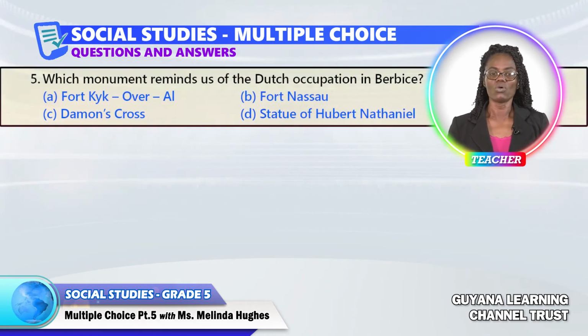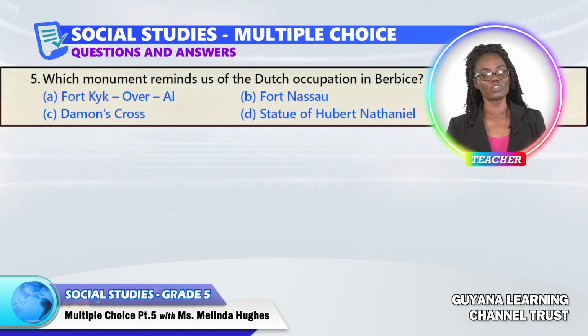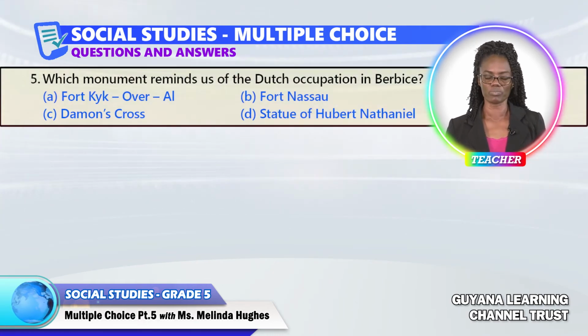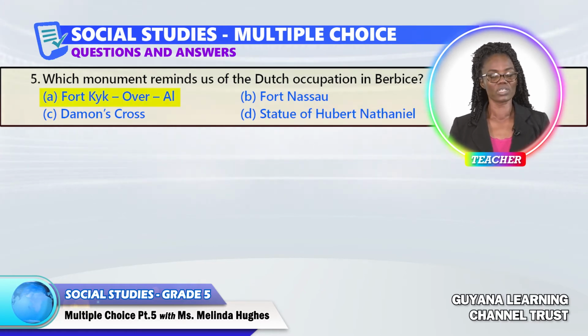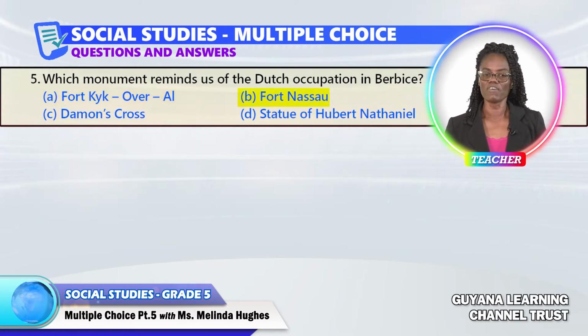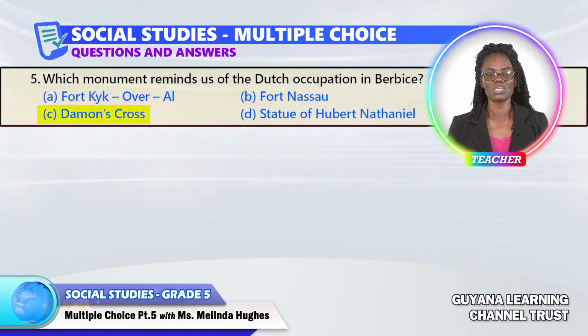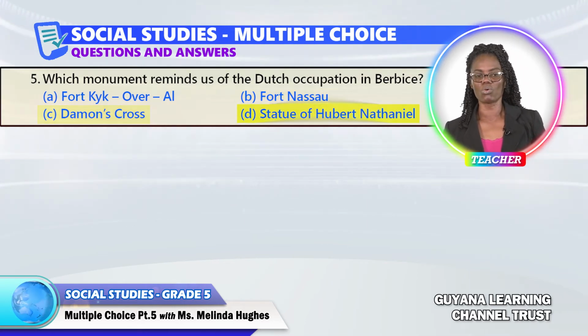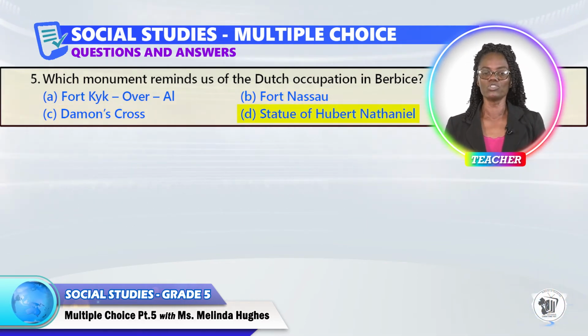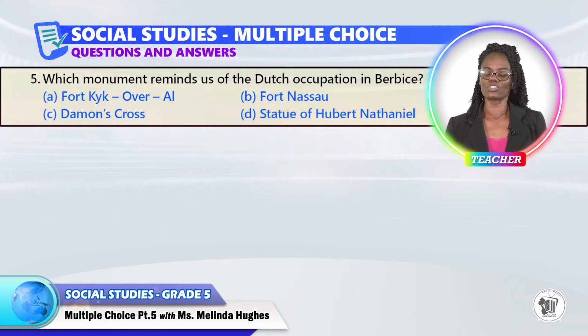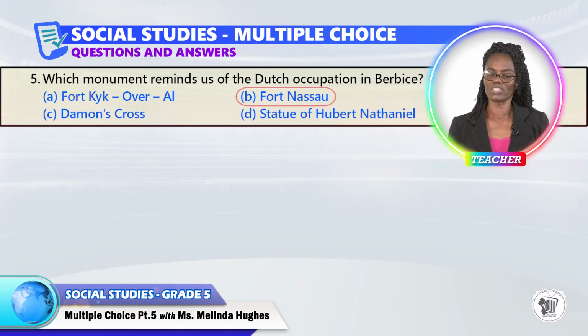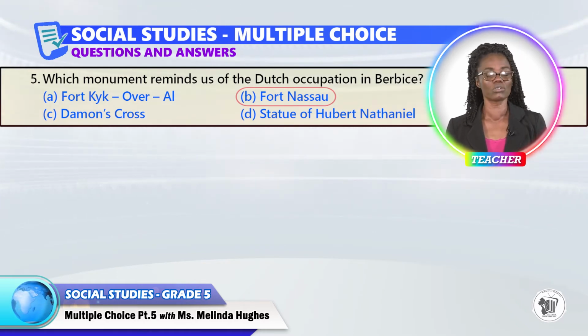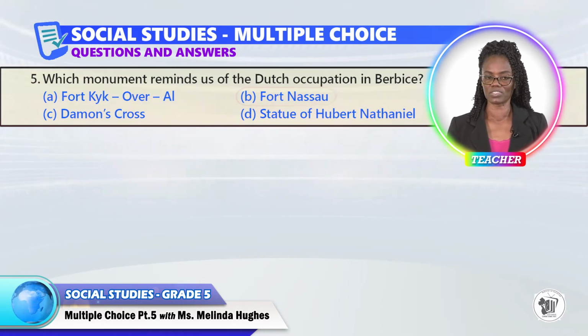Question 5. Which monument reminds us of the Dutch occupation in Berbice? A. Fort Kuykoverall, B. Fort Nassau, C. Damon's Cross, or D. the statue of Hubert Nathaniel. The answer to question 5 is B. Fort Nassau. Fort Nassau reminds us of the Dutch occupation in Berbice.